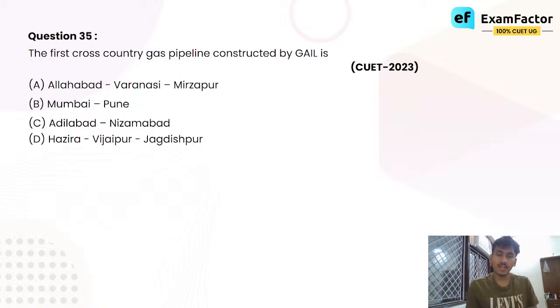The first cross-country gas pipeline constructed by GAIL is A. Allahabad, Varanasi, Mirzapur, B. Mumbai, Pune, C. Adilabad, Nizamabad, D. Hazira, Vijaypur, Jagdishpur. Again, factual question है. You have to know कौन सा गैस पाइपलाइन किस एरिया से पास होता है. You have to know the fact.